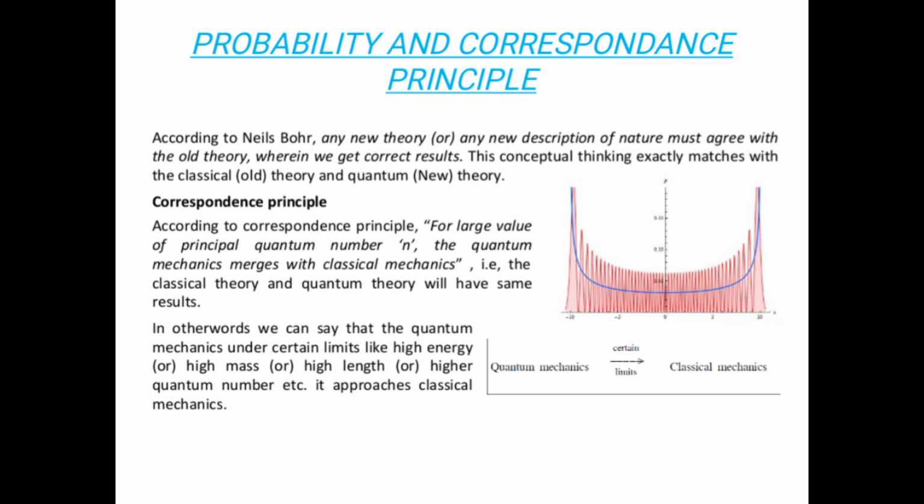Now we can understand that for higher values of quantum number, quantum mechanics approaches classical mechanics. Finally, the new theory becomes the old theory at the maximum limit. This is the correspondence principle. So quantum mechanics, for certain limits, converts to classical mechanics.